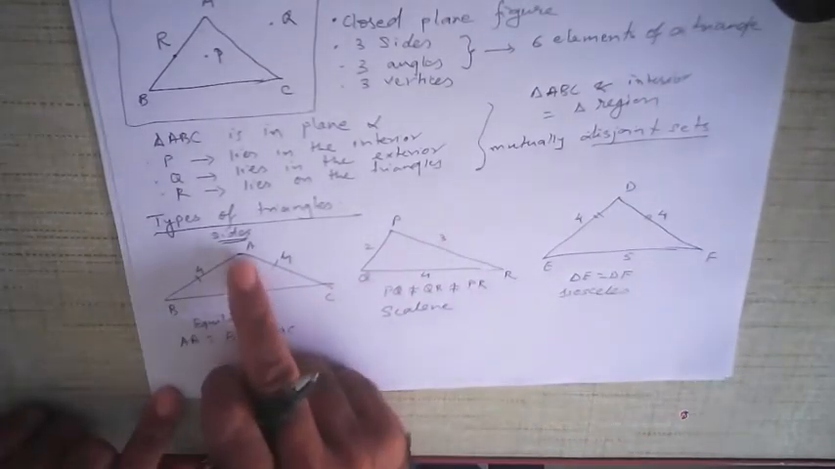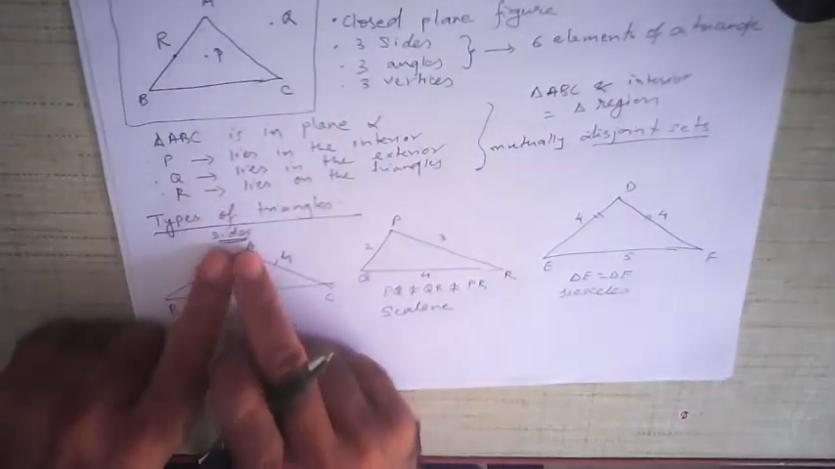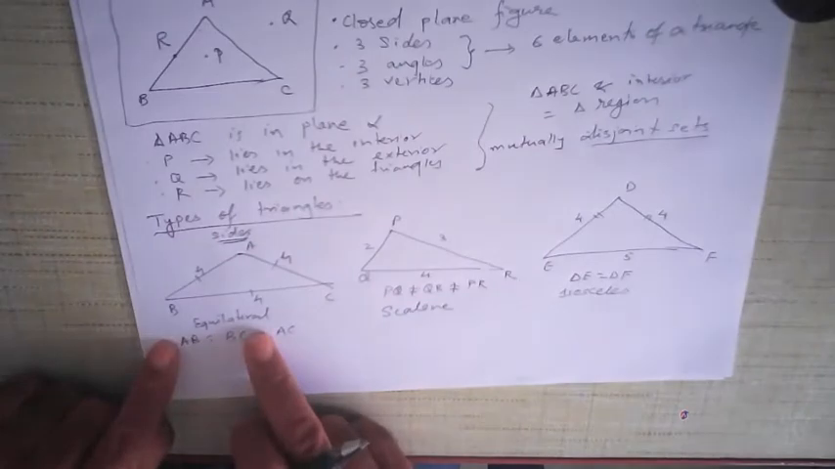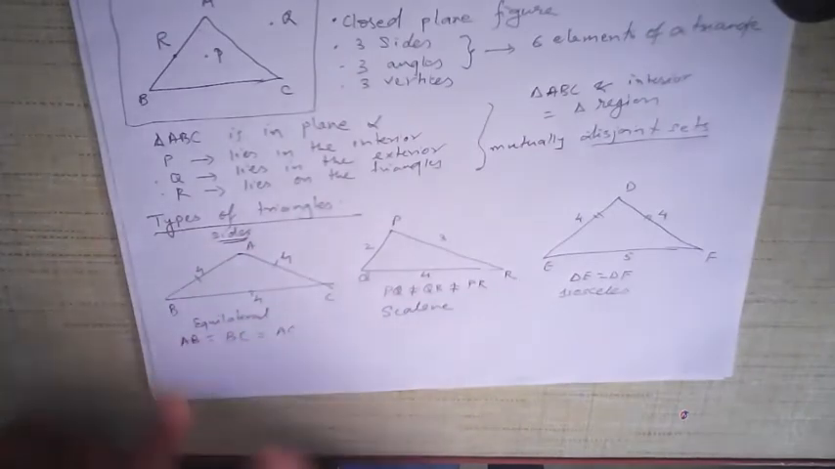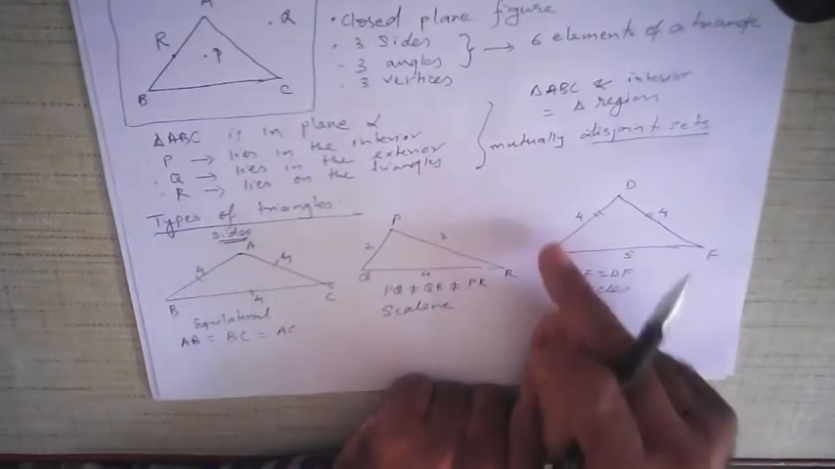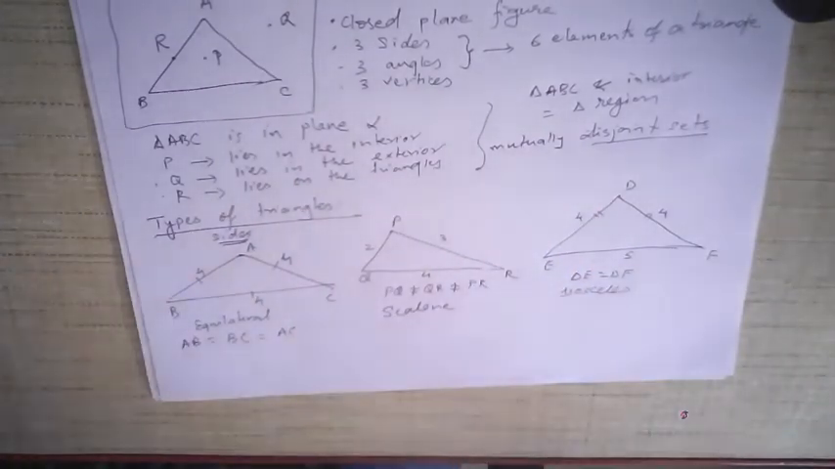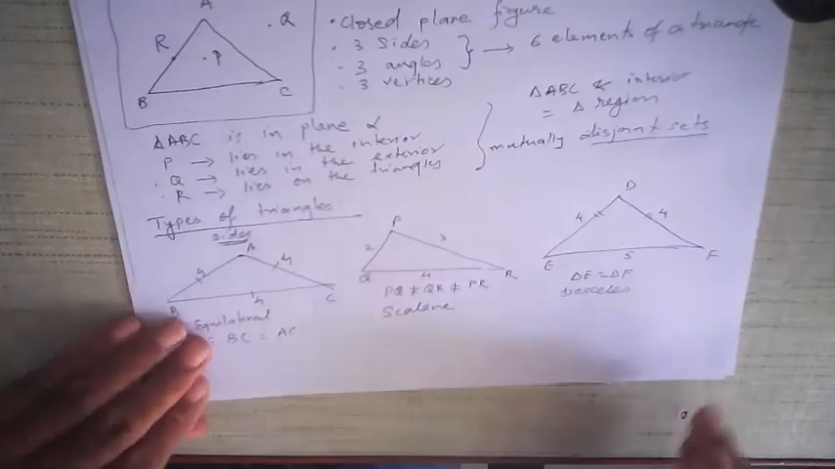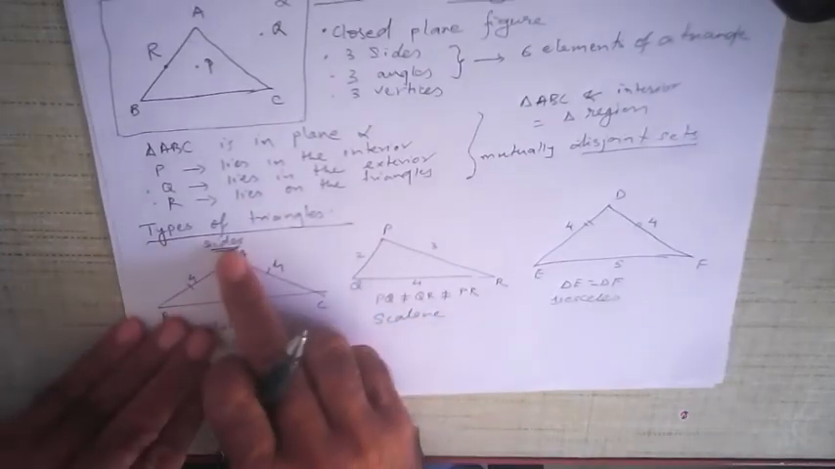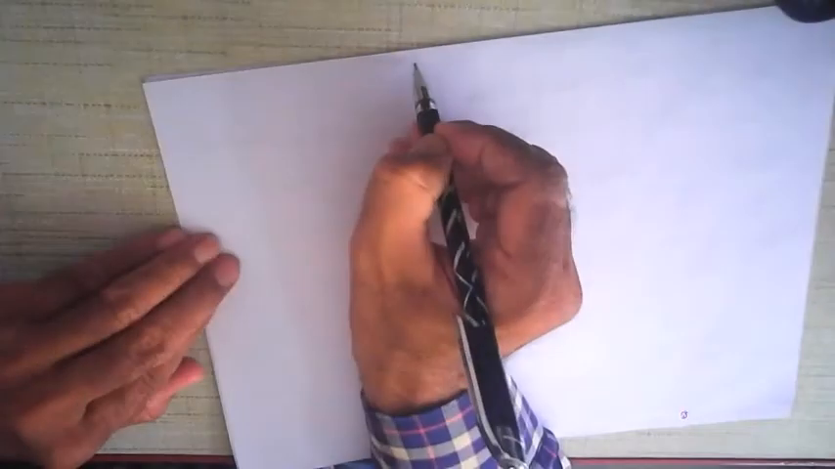So from the point of view of sides, we got an equilateral triangle in which all three sides are equal, an isosceles triangle in which only two sides are equal, and a scalene triangle in which none of the three sides are equal. Now that we have covered sides, let us come to angles.